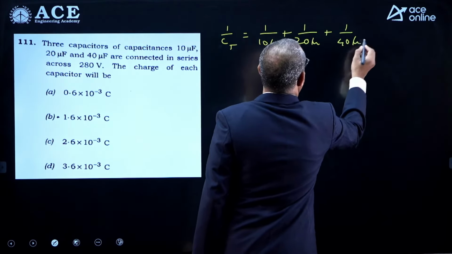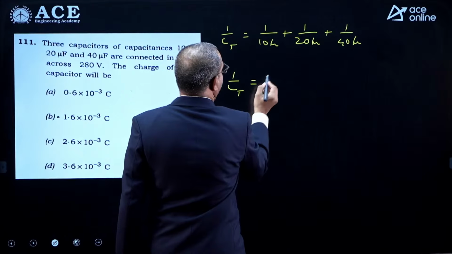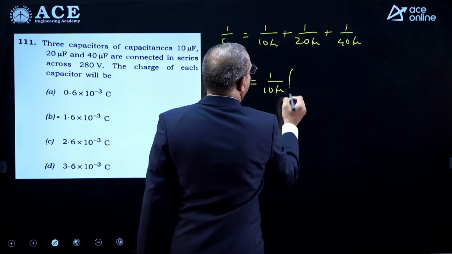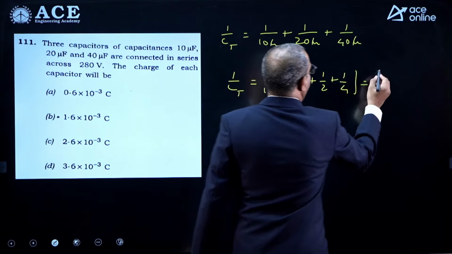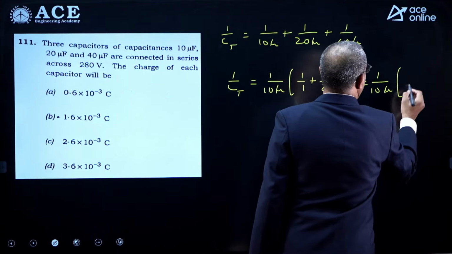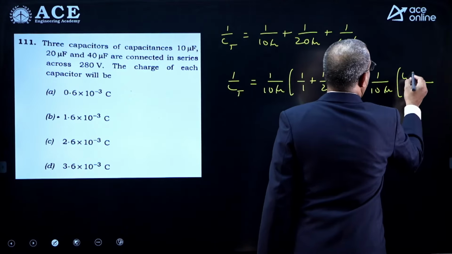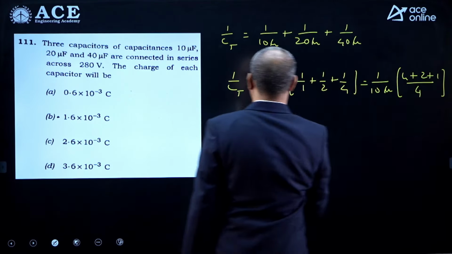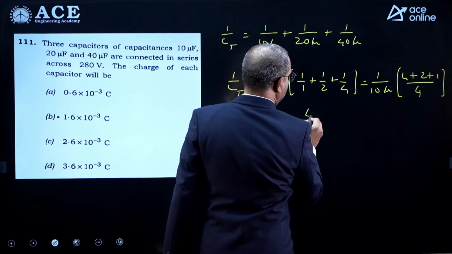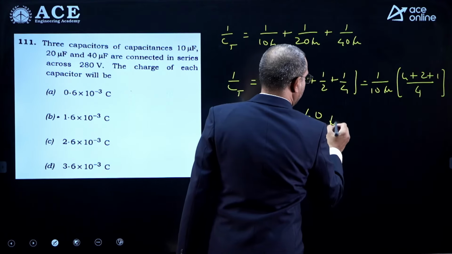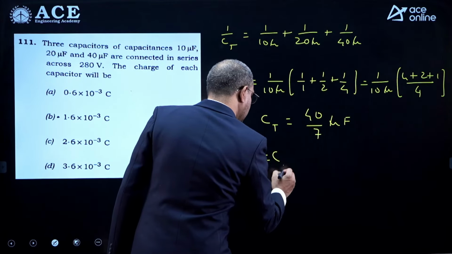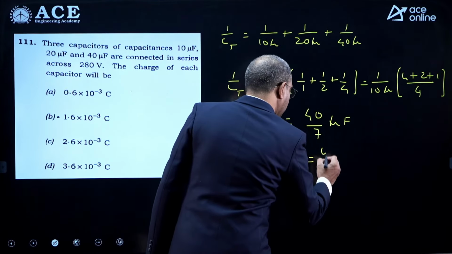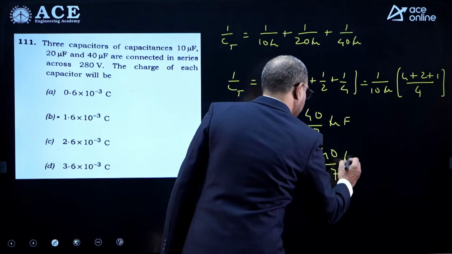40 micro. So here 1 by C total, if I take 1 by 10 micro common, is 1 by 1 plus 1 by 2 plus 1 by 4. So this is 1 by 10 micro into, if I take LCM 4, 4 plus 2 plus 1. So from that, C total is 40 by 7 microfarad. Then what is Q total? Q is C total into V, that is 40 by 7 microfarad into V.